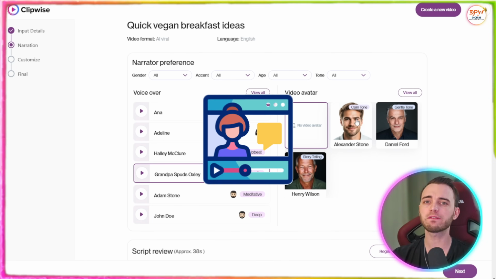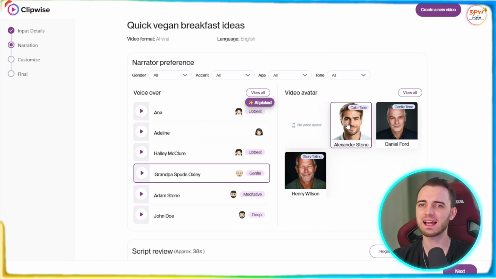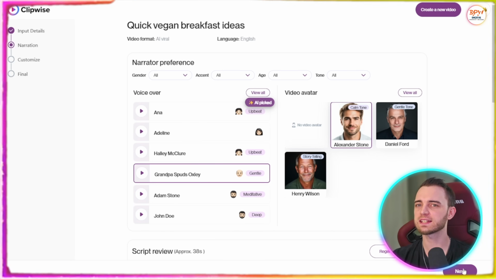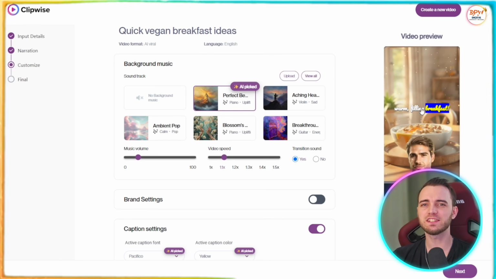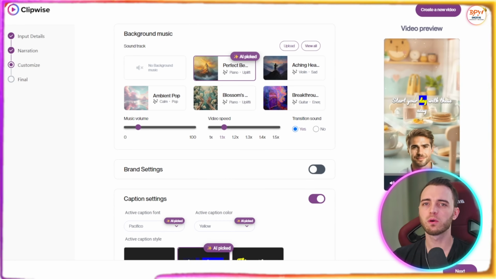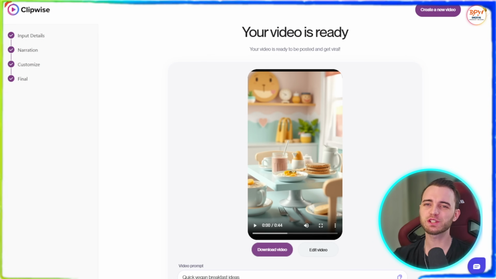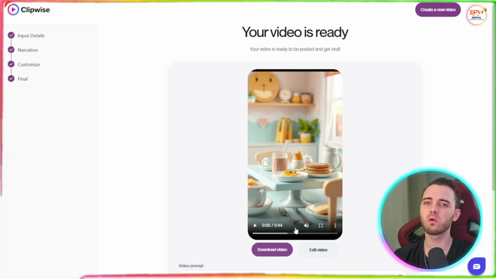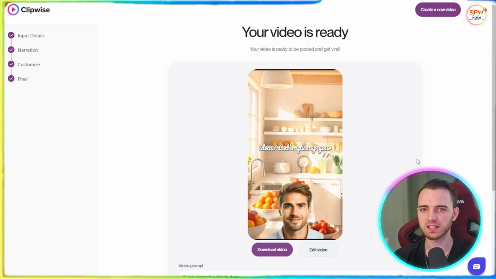And if you want a video avatar, you can do that as well just by clicking one of these. So let's just select Alexander Stone here and then press next and just see what it comes out with. So as you can see here, guys, it has actually generated a preview here. What we're going to do is press next and let this thing render. And as you can see here, guys, just after a few short minutes, we have a full video here that we can view and we can download and we can share to our socials, right?